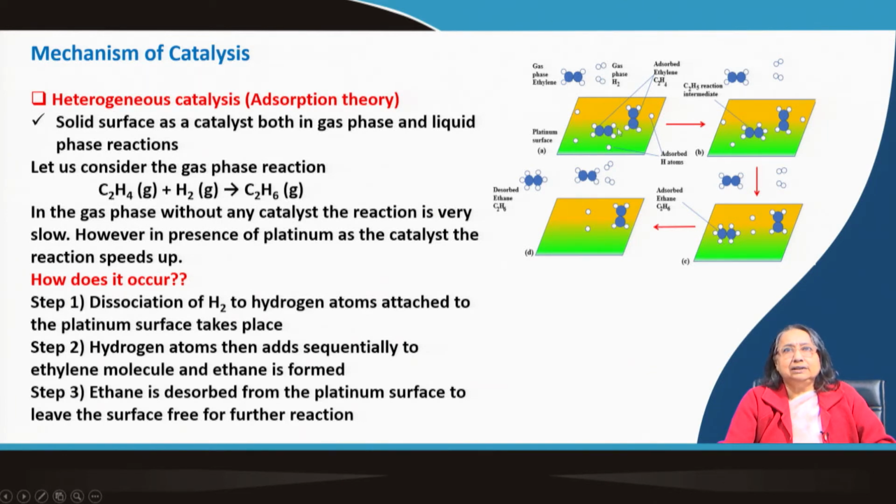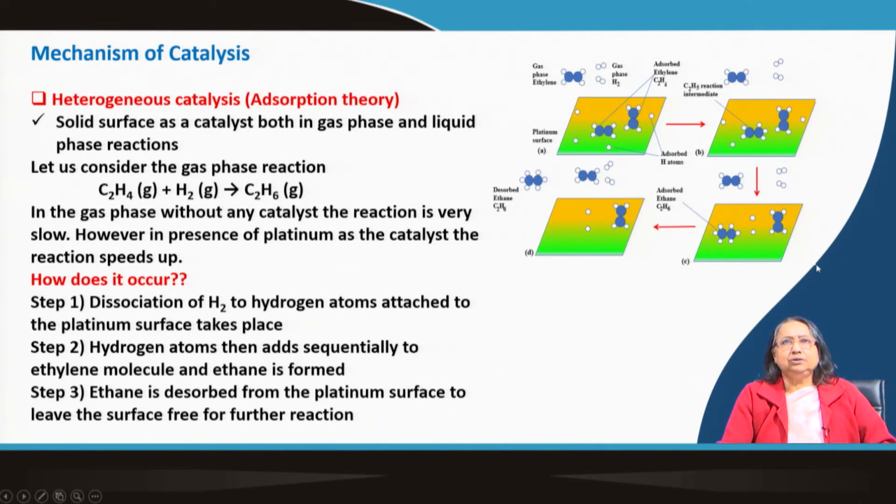First, hydrogen and ethylene both are adsorbed on the platinum surface. Then hydrogen atoms are produced, and they are added in stepwise addition, and finally the ethane molecule goes out.